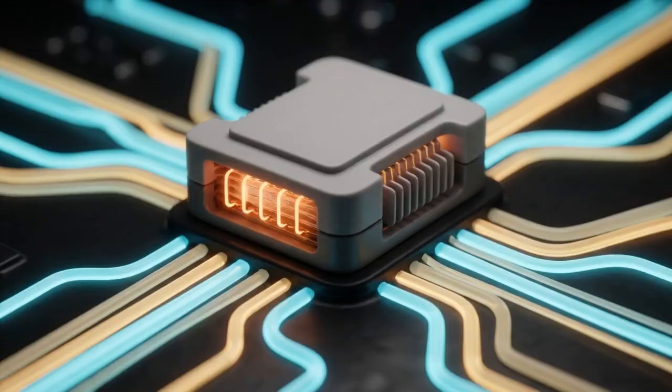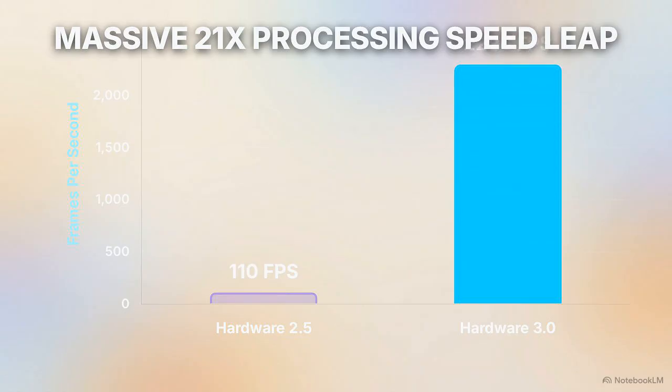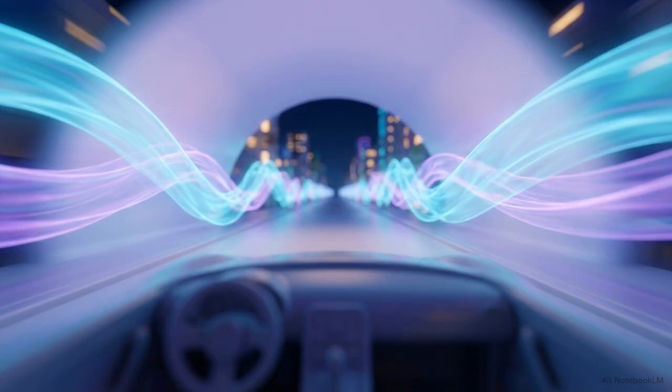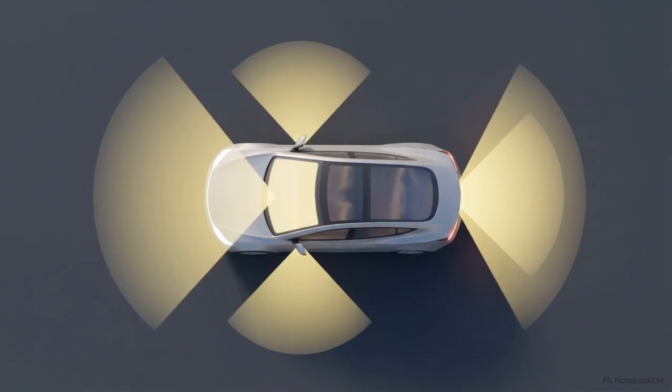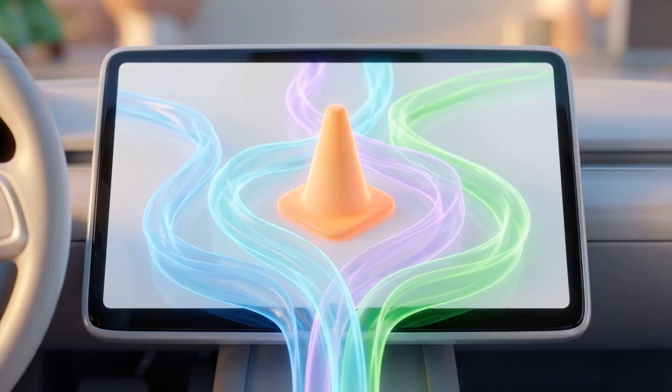Processing this density of complex data requires a high-performance computer built directly into the car. Tesla's full self-driving computer, for instance, can process up to 2,300 frames per second, a massive jump in image processing speed that allows these neural networks to output driving commands with near zero latency. Connecting camera pixels directly to steering commands allows the vehicle to navigate by observation. The car no longer waits for an engineer to define a specific scenario. It relies on its internal weights to determine the safest path forward.